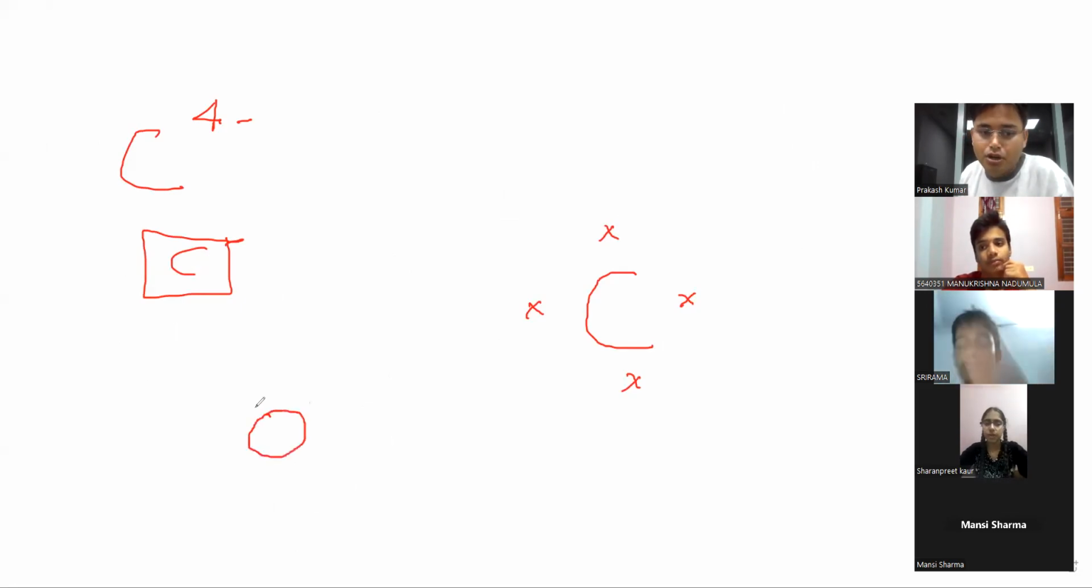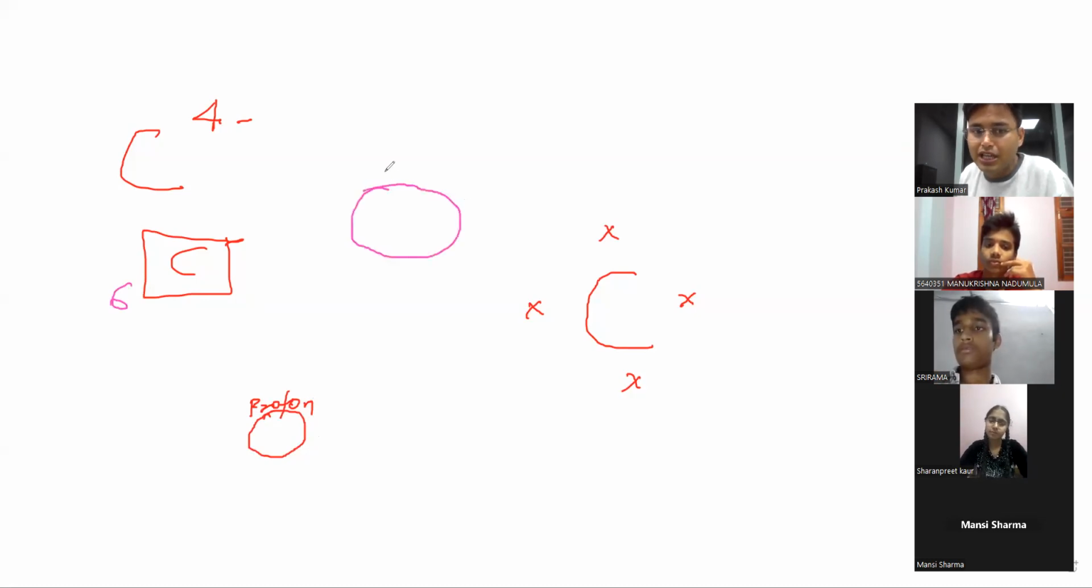So it means, in proton, how many protons does carbon have? Carbon has atomic number 6. So how many protons does it have? 6. You know about the nucleus, na? There is one nucleus. This one is the nucleus. In this nucleus, there is proton and neutron.